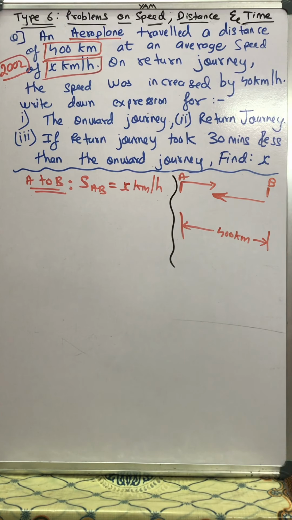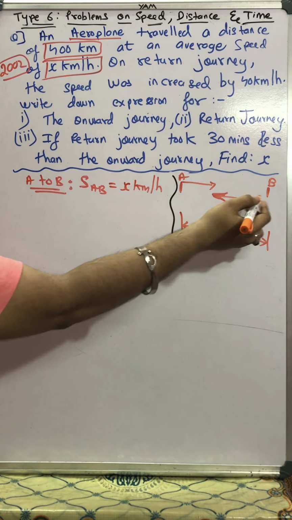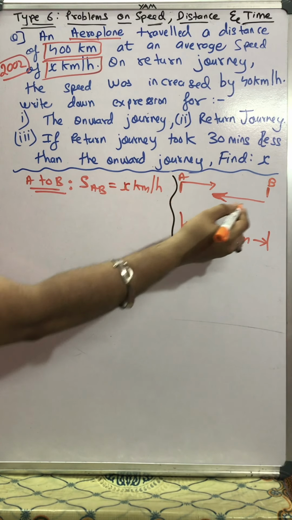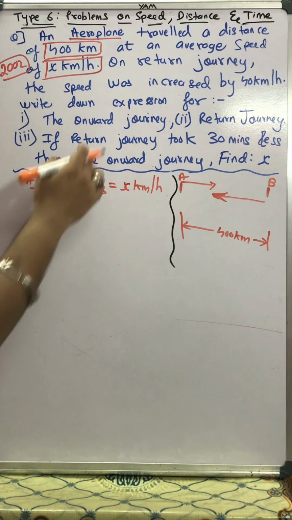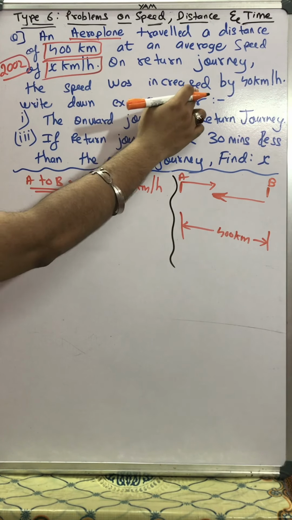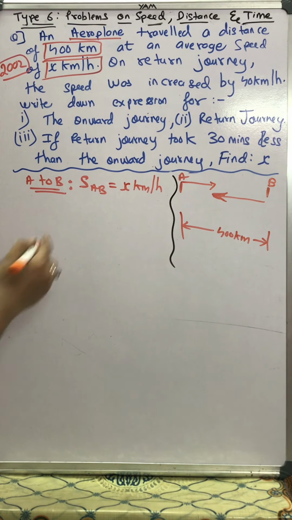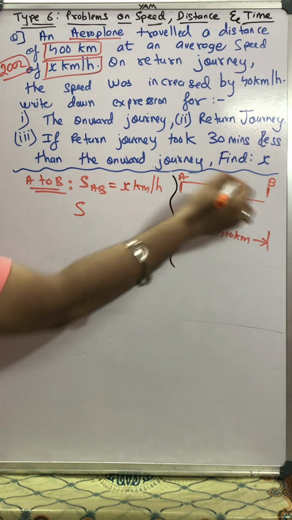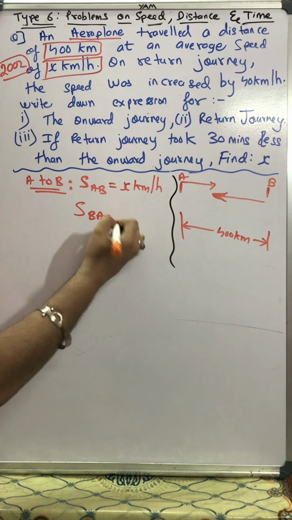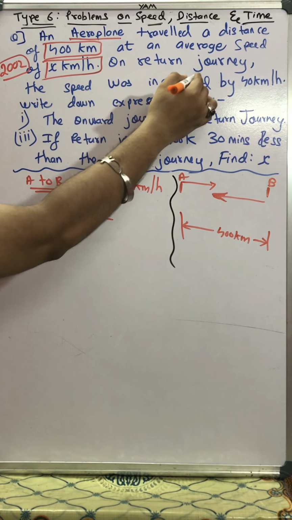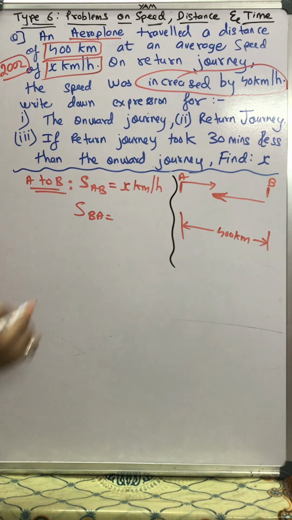Okay. Reading ahead. On return journey. Return journey means going from B to A. Okay, from B to A. So, on return journey, the speed was increased by 40 km. So, on return journey means coming from B to A. What happened? Speed was increased by 40 kilometers.